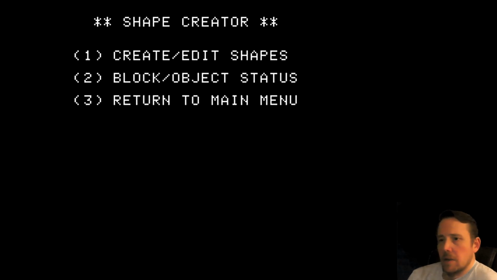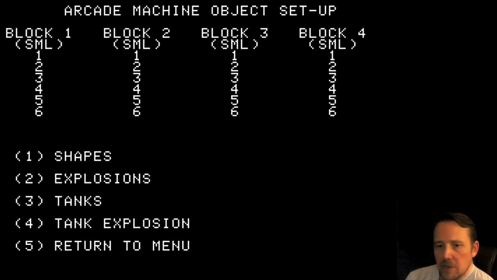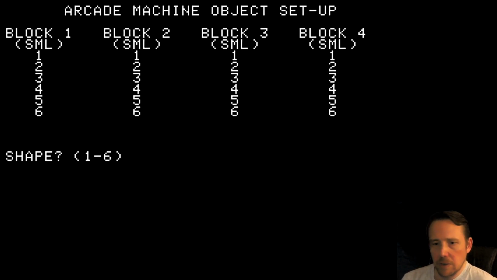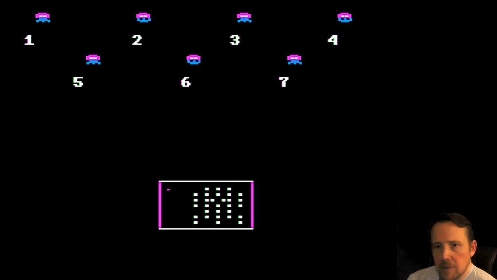Let's get into it. We can create and edit shapes. So we've got shapes, explosions, tanks, and tank explosions. That's all you need. Let's get into the shapes here. Hit 1, block 1, shape 1. So this is a shape editor. I'm going to use the keyboard controls. I don't know if all the pixel stuff can be done with the joystick. The gameplay can be done with the joystick, but the pixel stuff, I think it's IJKM here. Yep, IJKM. So we've got this little editing window for our sprite editor down here.